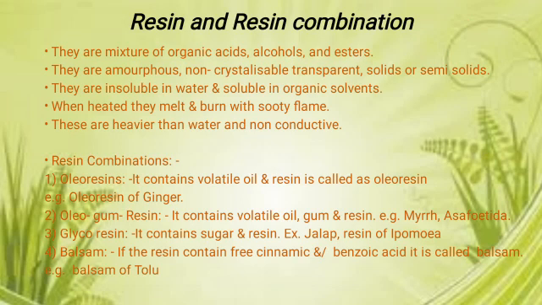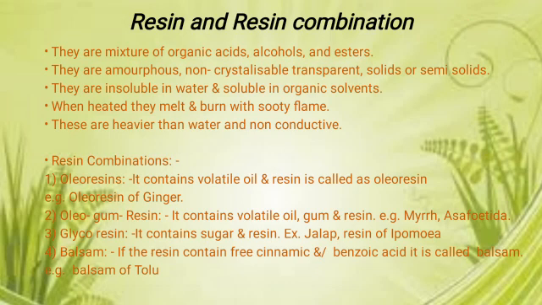The next chemical constituent present in the drug is resin. Here I cover the whole topic of resin and resin combinations. Resins are mixtures of organic acid, alcohol and ester. These are amorphous, non-crystallized, subtransparent, solid and semi-solid. These are insoluble in water and soluble in organic solvents. When heated, they melt and burn with a sooty flame. These are heavier than water and they are non-conductive.